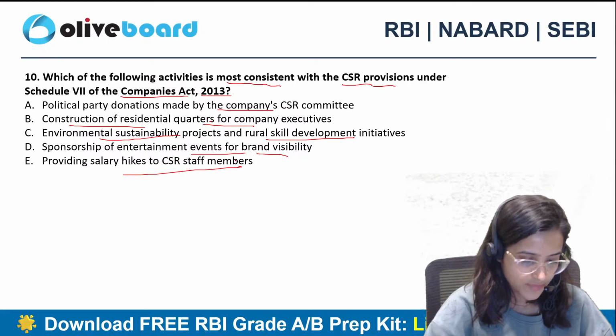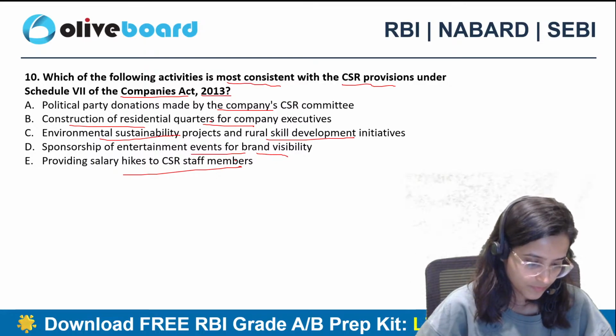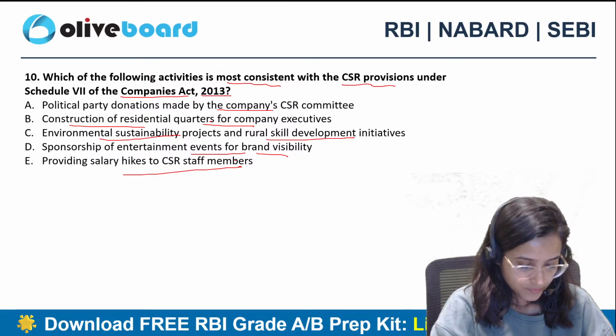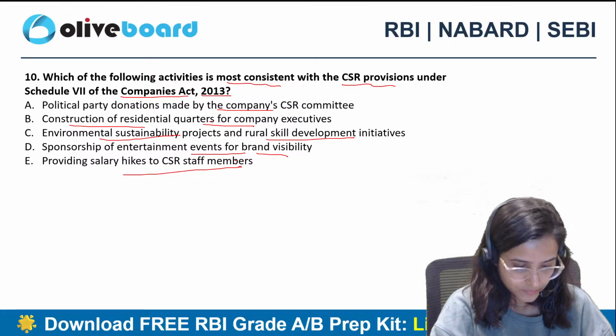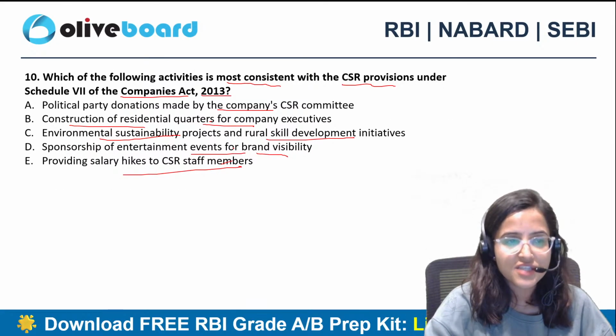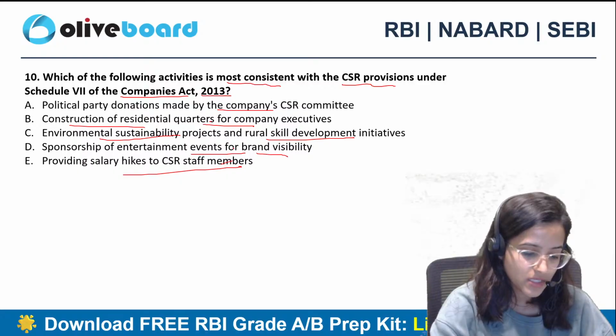What is the right answer? 10th, C, which is absolutely correct. Environmental sustainability projects and rural skill development initiatives.